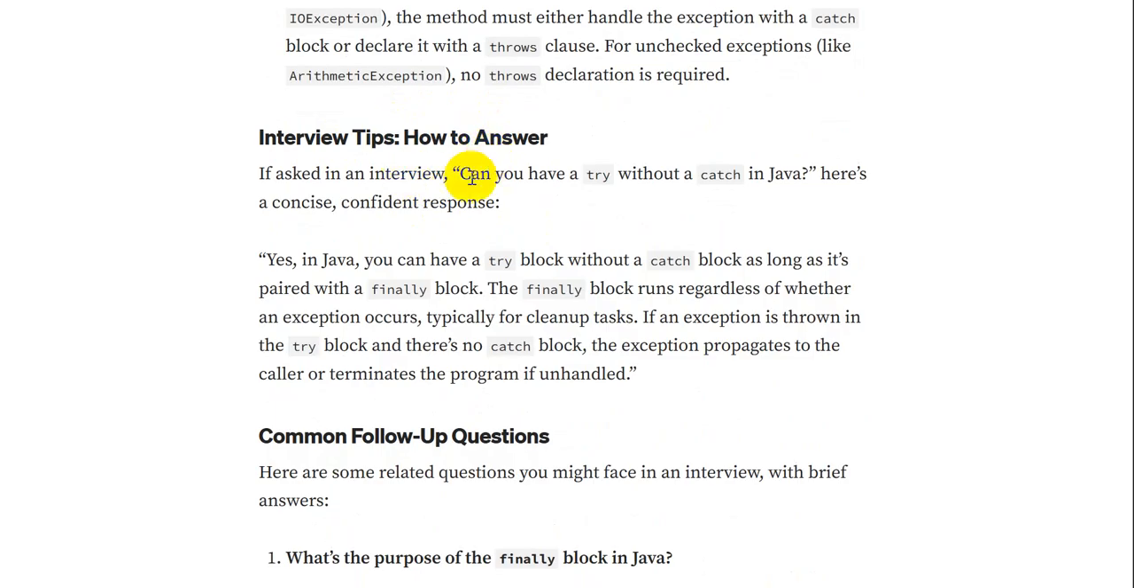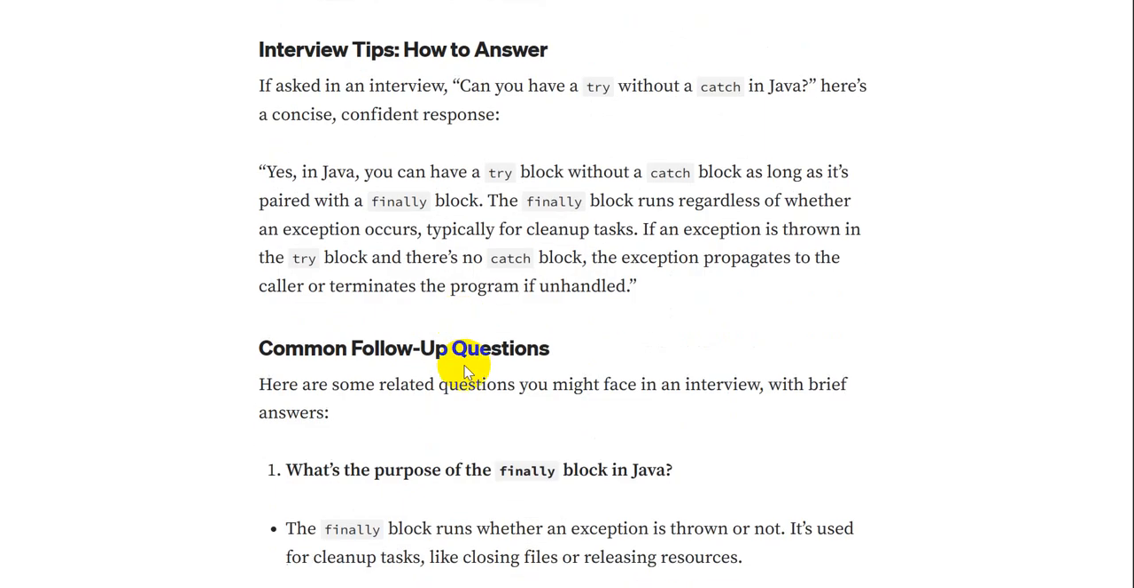So how to answer this question? Can you have a try without a catch block? Yes, in Java you can have a try block without a catch block as long as it's paired with the finally block. The finally block runs regardless of whether an exception occurred or not, typically used for cleanup tasks. So if an exception is thrown in a try block and there is no catch block, the exception propagates to the caller or terminates the program if unhandled.